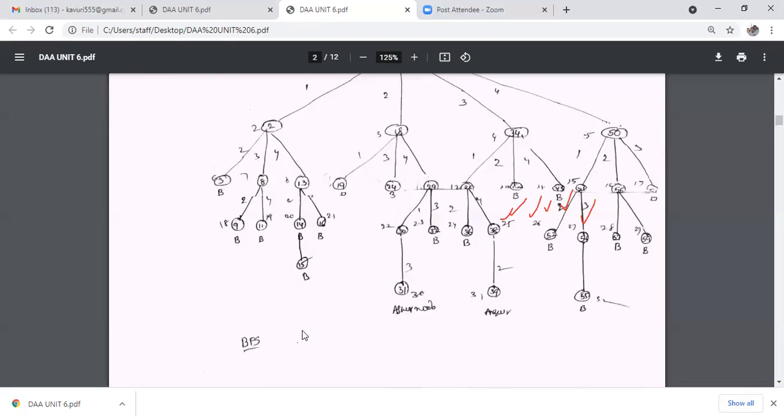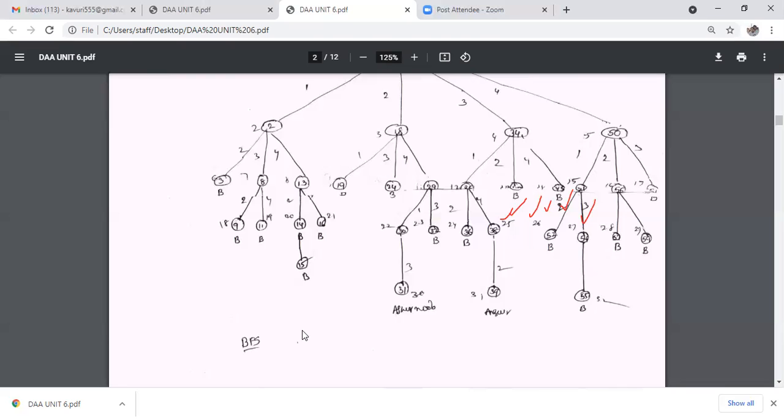So by using the branch and bounding method, any live node generates children after the previous live node is fully expanded. All the live nodes are stored in a queue. Queue means you are using breadth first search methodology. In breadth first search, all the live nodes become E nodes after the current E node is fully expanded.